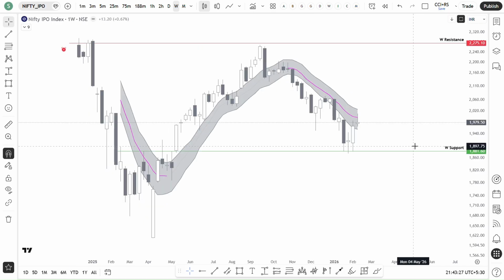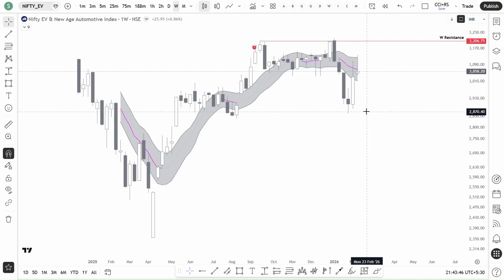So the next is IPO. Okay, IPO reversed from this previous breakout zone. If we see any kind of closure above the 50 SMA, then we can see movement in IPO stocks. I think Groww is one of them, which is from both capital markets and the IPO index. So you can keep an eye on the Groww stock. And what else?